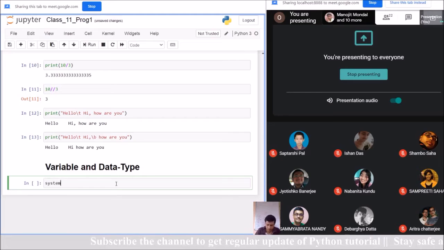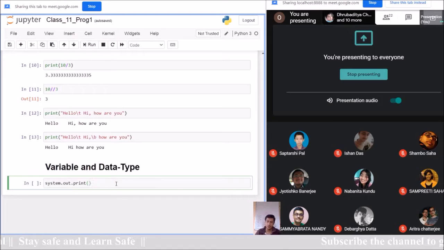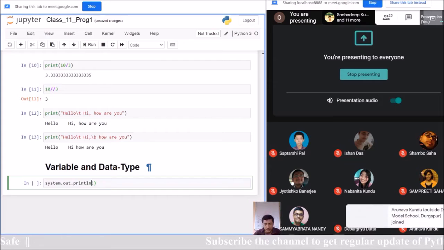System.out.print. It's not Python code, okay? If I write System.out.print and write something within it, it will display hello. But if I write println, I'm coming to the detail of this escape sequence with this one example, okay?